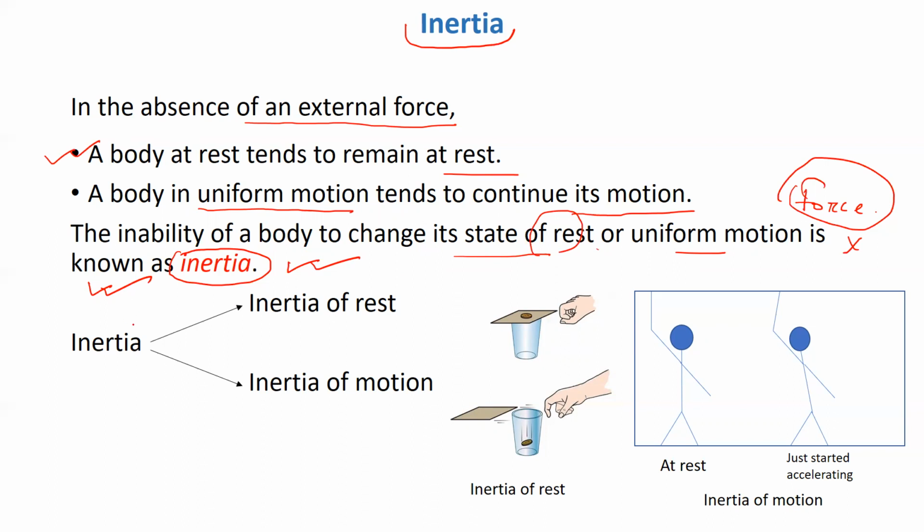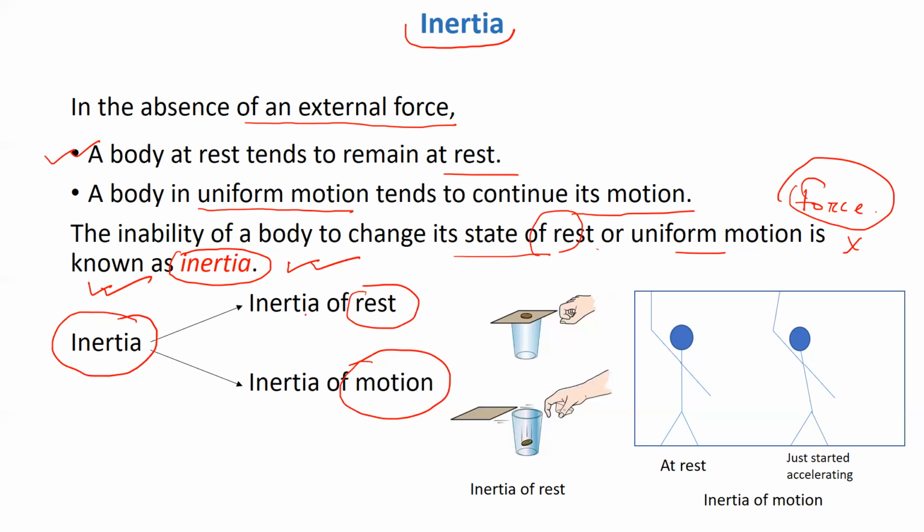So there are two types of inertia basically. One is called inertia of rest, and the other one is called inertia of motion. So what is inertia of rest? The willingness of the body to maintain its position of rest is known as inertia of rest. And what is inertia of motion? The willingness of the body to maintain its state of uniform motion is known as inertia of motion.